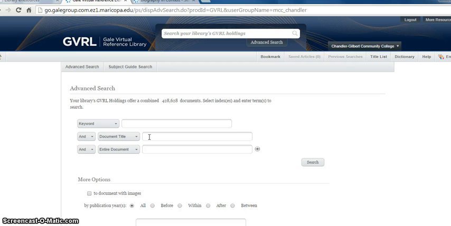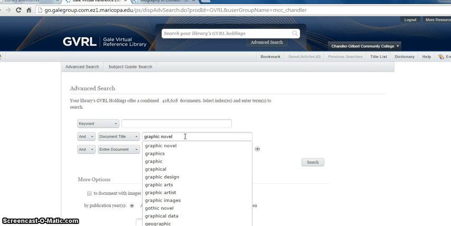Well, let's talk about a couple possibilities. You could type in graphic novel. That means it's a novel that's based on drawings. Although this isn't a full graphic novel, there are obviously text and sentences, but this might lead you to some interesting articles. So that's one way to go, graphic novel.